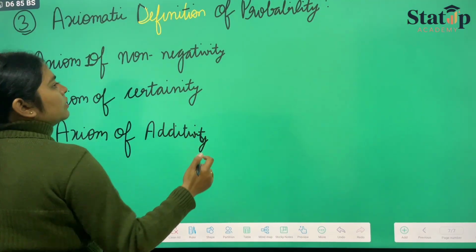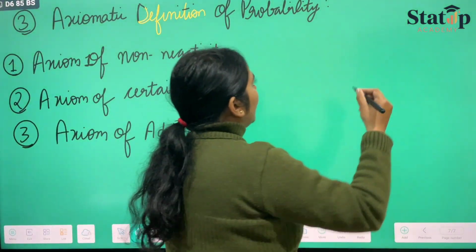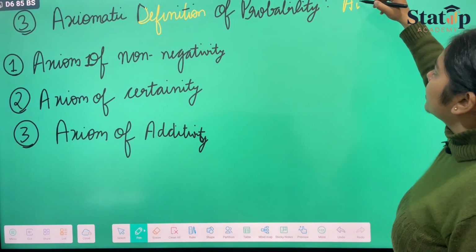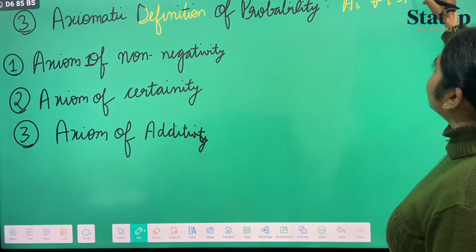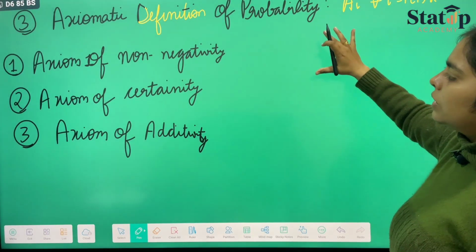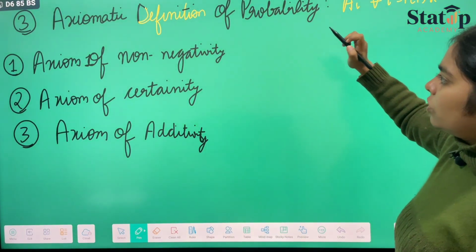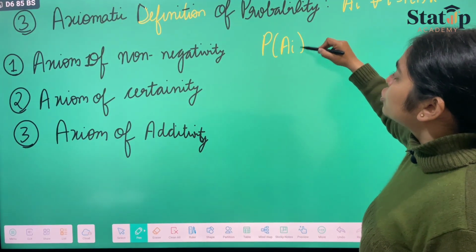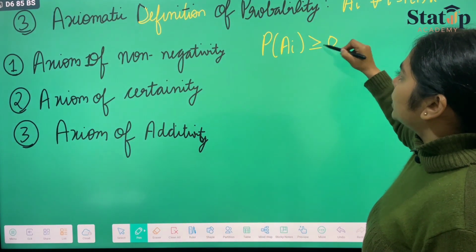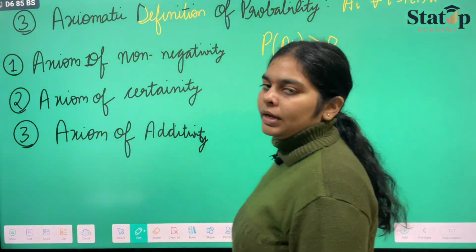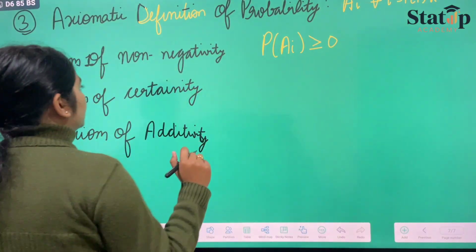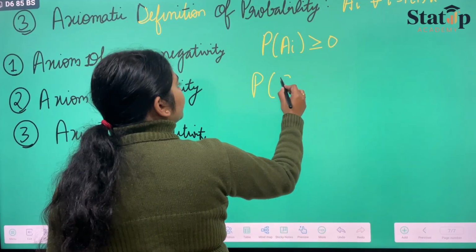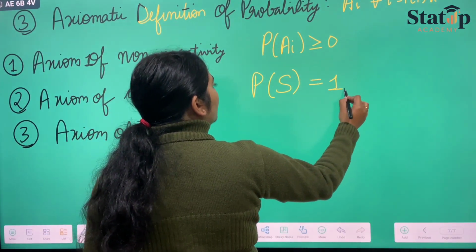Suppose there are n number of events A_i, for all i going from 1 to n. So axiom of non-negativity states that the probability of A_i should always be greater than or equal to 0. It can never be negative. Then the second axiom of certainty states that the probability of the sample space should always be equal to 1.